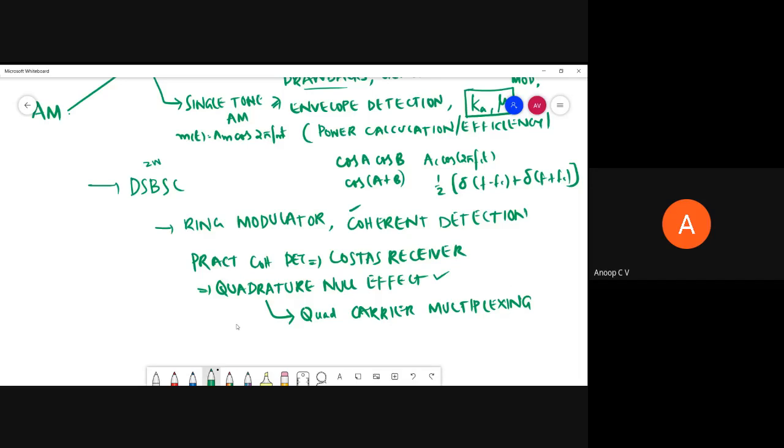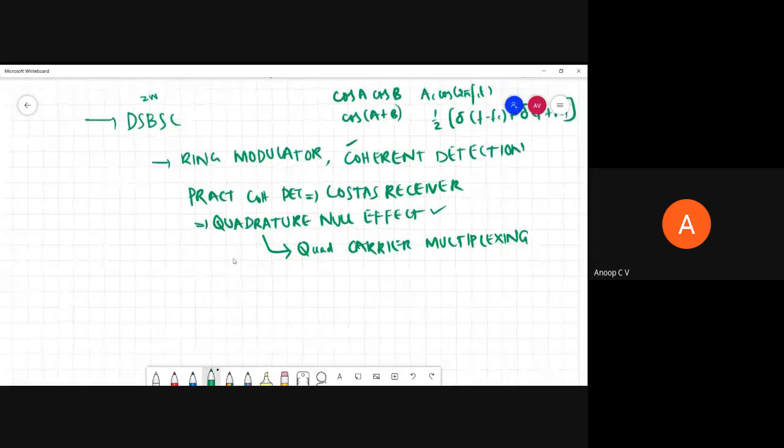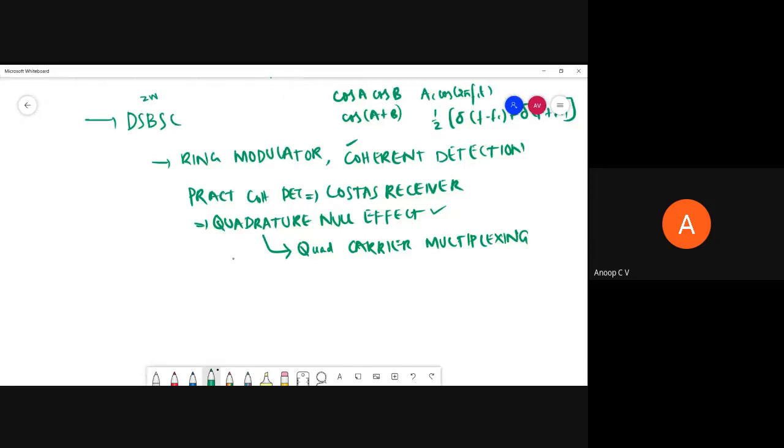So again, we have learned DSBSC and quadrature carrier multiplexing, and we have studied frequency division multiplexing also. FDM block diagram and explanation we have learned. In frequency division multiplexing, we are using different frequencies to modulate different messages, so different messages will modulate different frequency carriers. Then they will be multiplexed and transmitted. At the receiver end, we use different bandpass filters followed by coherent detectors. So that is frequency division multiplexing.